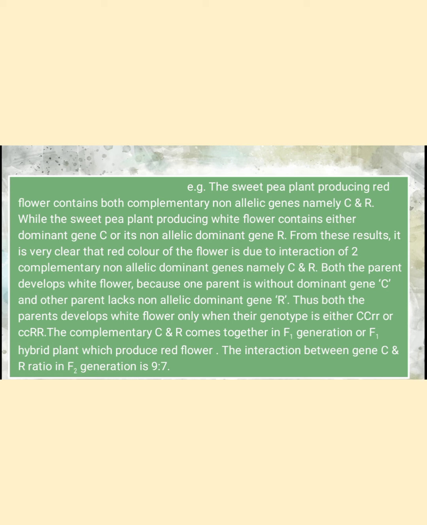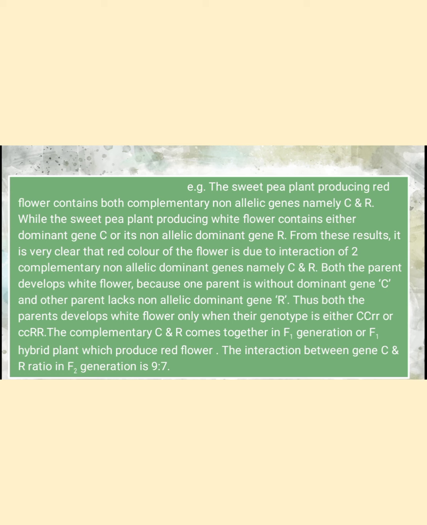From this result, it is very clear that the red color of the flower is due to the interaction of two complementary non-allelic dominant genes, namely capital C and capital R. Both parents develop white flowers because one parent is without dominant gene capital C and the other parent lacks the non-allelic dominant gene capital R. Thus, both parents develop white flowers only when their genotype is either capital C, small r, or small c, capital R. The complementary capital C and capital R come together in the F1 generation.